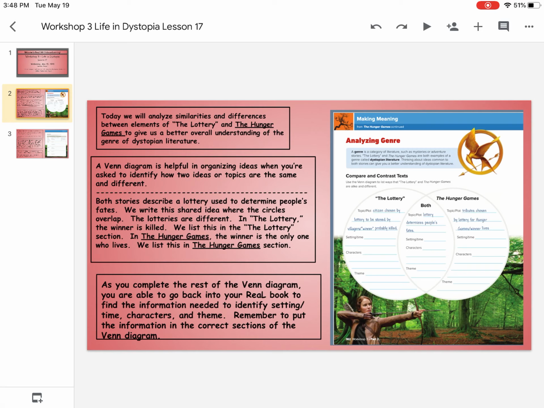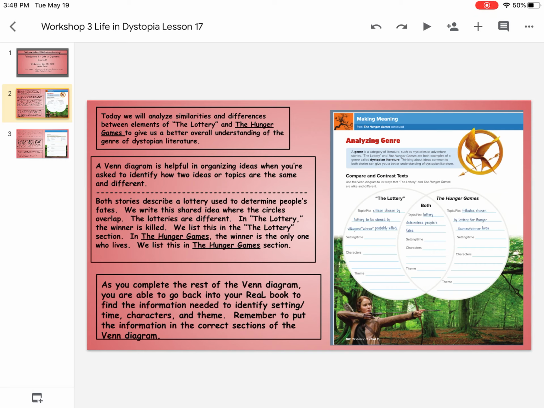If we look at this Venn diagram, both stories describe a lottery used to determine people's fates. We write this shared idea where the circles overlap. On page 162, where it says both, the topic or plot is done for you: the lottery determines people's fates.